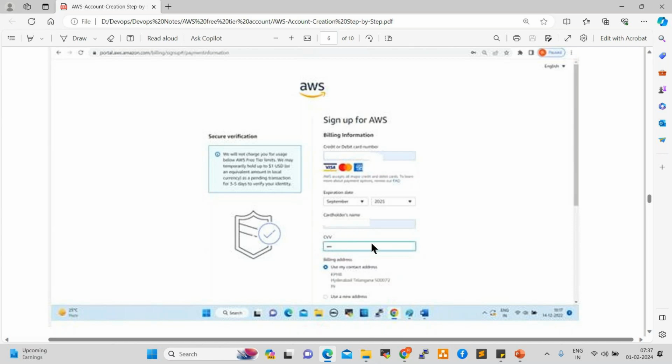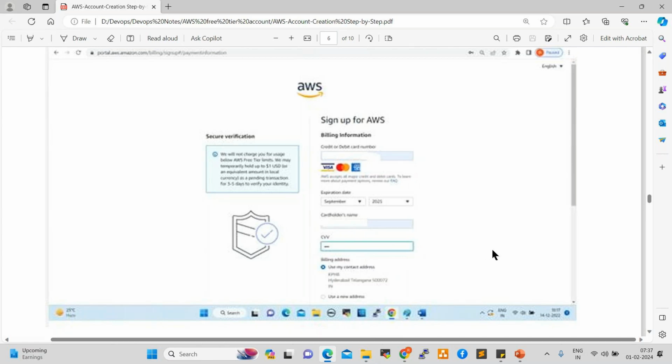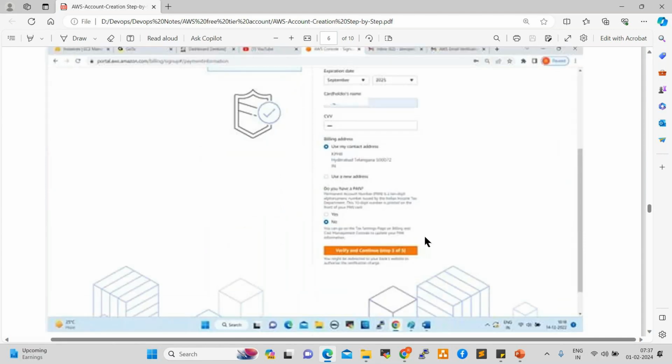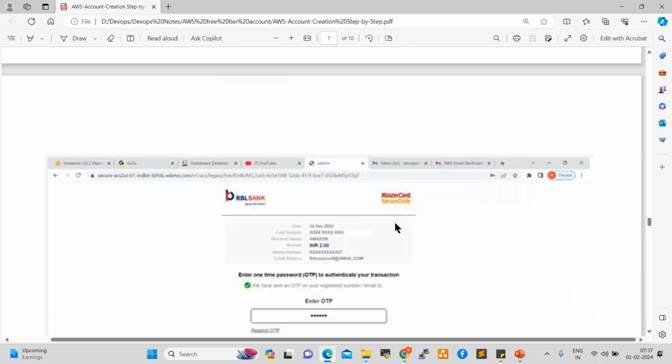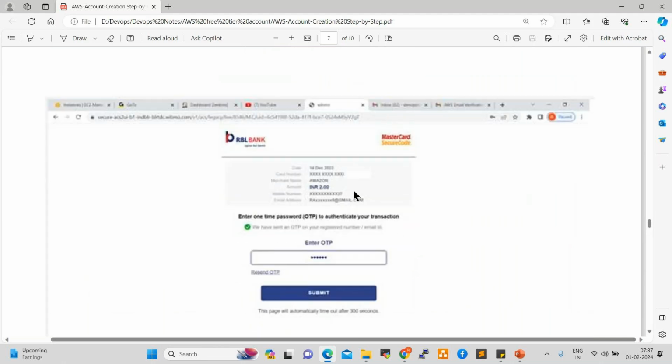Once you give this and submit that, it will ask you to provide PAN card also. So you can select no PAN card. If you select PAN card, no issues, nothing will happen. After that, once you submit that, 2 rupees will be deducted from your account. You will get one OTP that you need to enter. Once you enter that, 2 rupees will be deducted from your account. For people in the US, $1 will be deducted, and that will be reverted after 1 week.